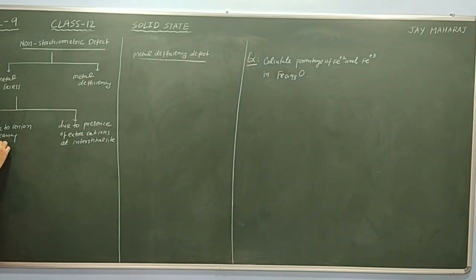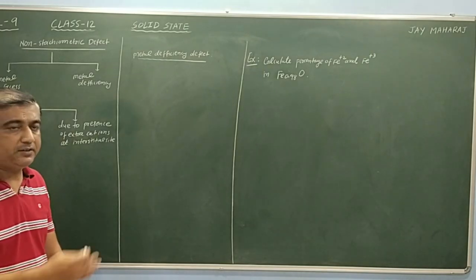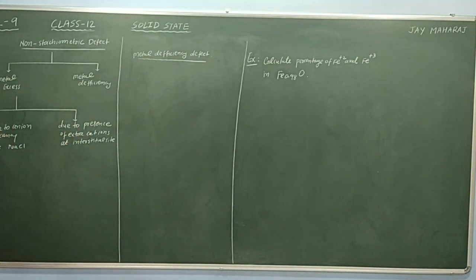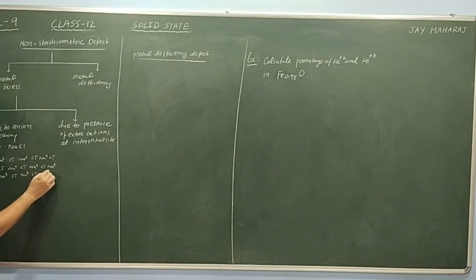Taking the example of NaCl. When an NaCl crystal is heated in presence of sodium vapor atmosphere, what happens? This is Na+ Cl-, Na+ Cl-, arranged alternately.